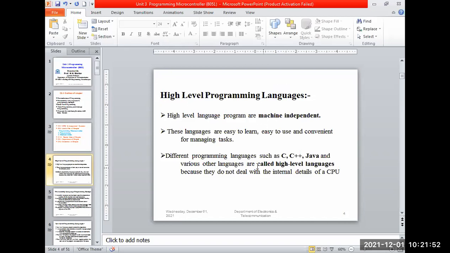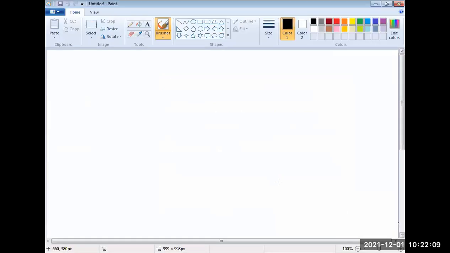Once code is written in a high level language, either C, C++, Java, Oracle, .NET, or C#, the controller always understands the machine language only. So I'll show some part here. We have two terminologies, called compiler and assembler. That is very important as an exam point, and it is also an oral point.